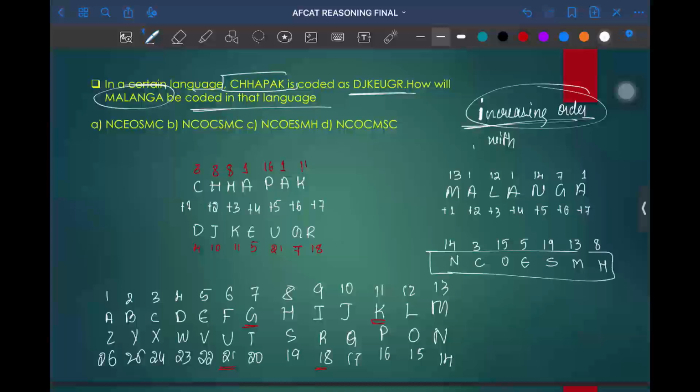NCOESMH. NCOESMH. Where is it? The first option is NCEOSMH. This will be wrong. So option C will be the correct answer. Okay.